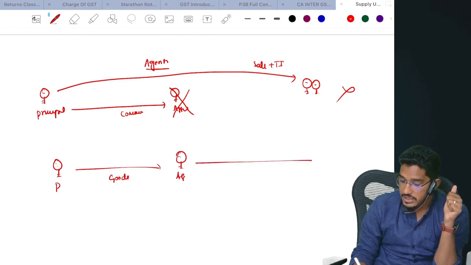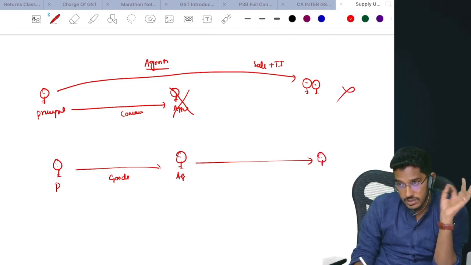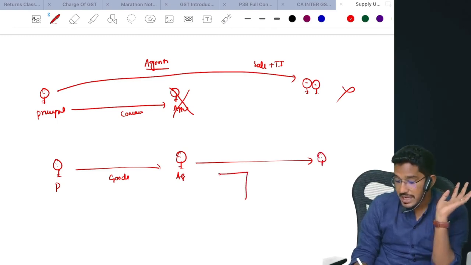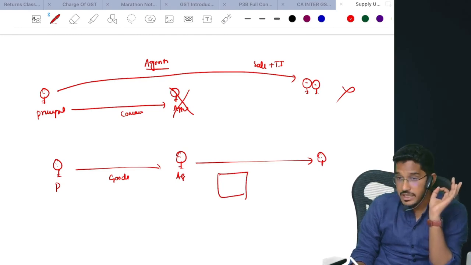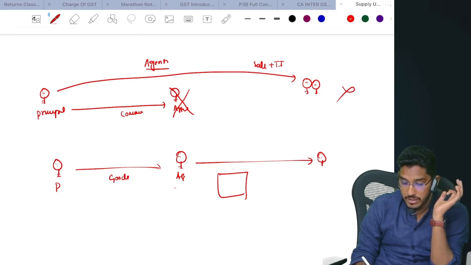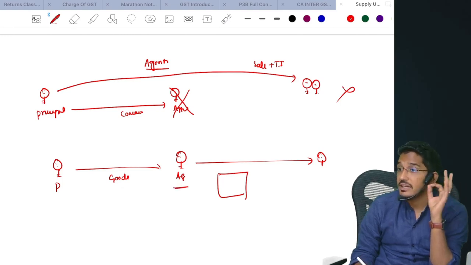Now what will the agent do? The agent will find the customer. He will sell the goods. Agent only will sell the goods. Agent only will give the invoice in his own name. So these kind of agents will get covered here.